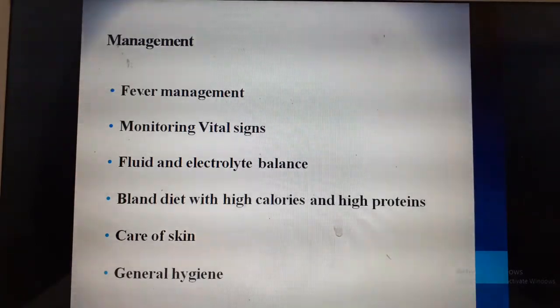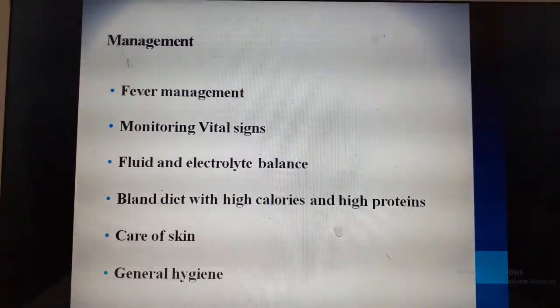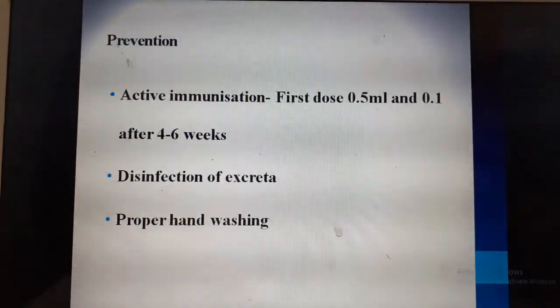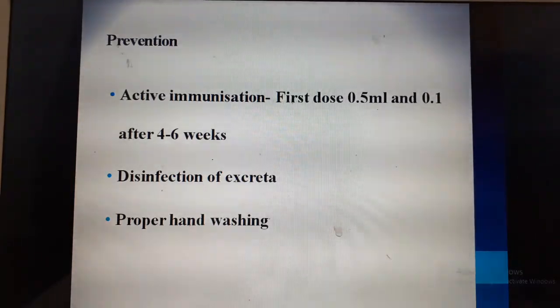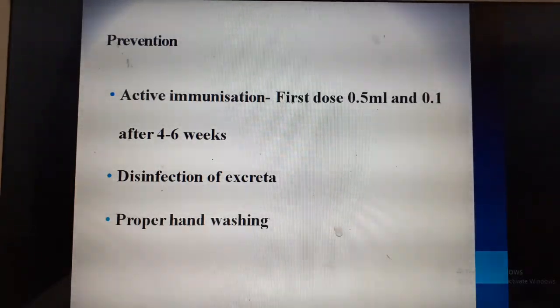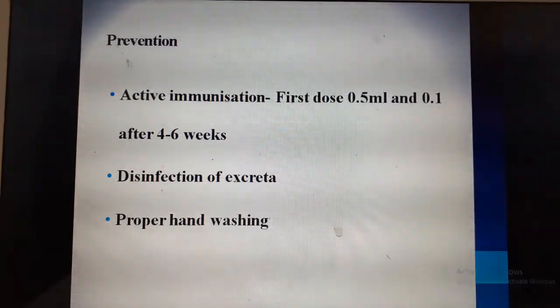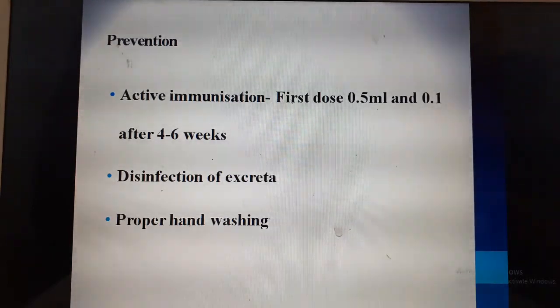The management is fever management by giving antipyretics, monitor the vital signs and administer IV fluids or oral fluids, as we already saw. The prevention is by active immunization. As we already know that typhoid, there is a vaccine. By 2 years, they can give typhoid vaccine. The first dose is 0.5 ml and later it can also be given with a gap of 1 month.